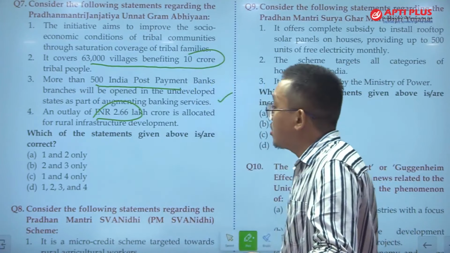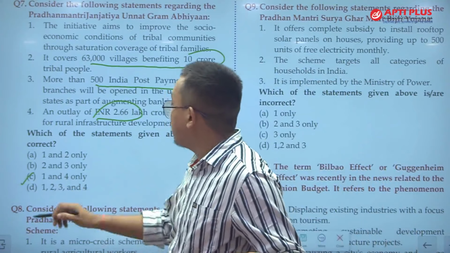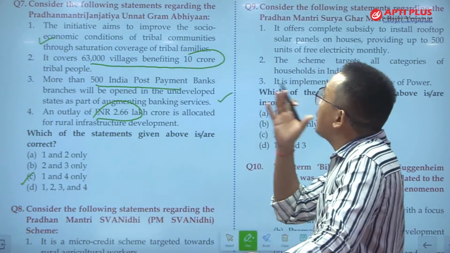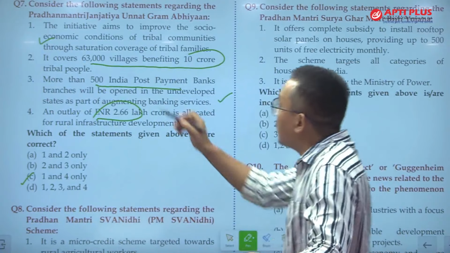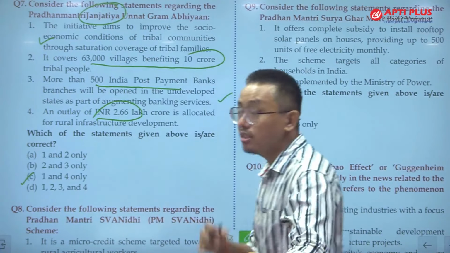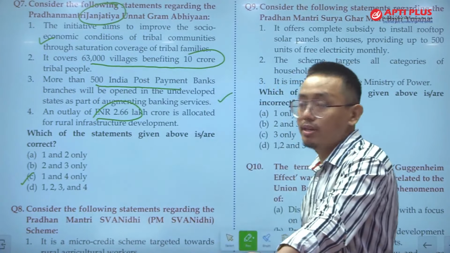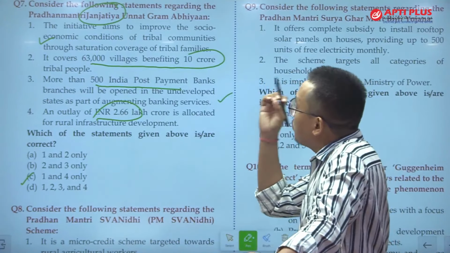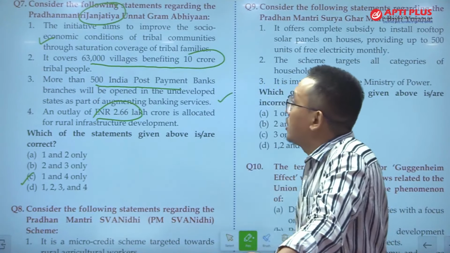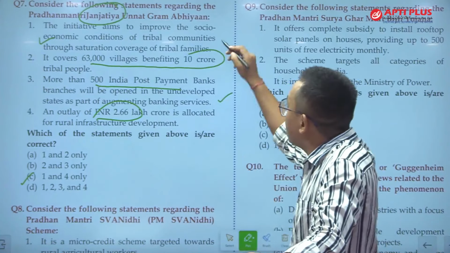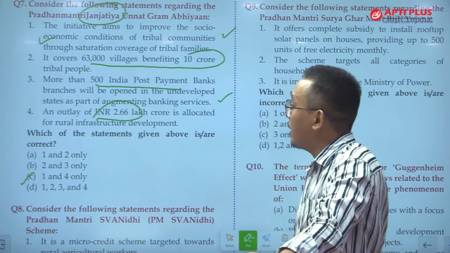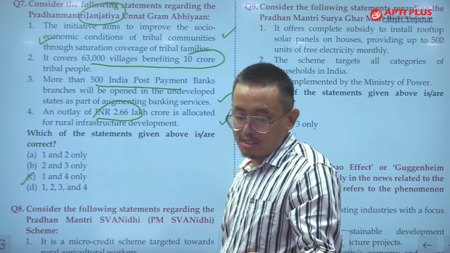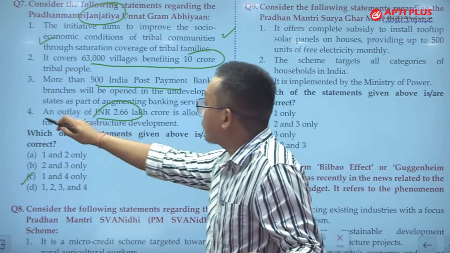And the answer is C, which is 1 and 4 only. So this प्रधानमंत्री जनजातीय उन्नत ग्राम योजना. जनजातीय means it is related to scheduled tribes in India. So this initiative basically aims to improve the socio-economic conditions of the tribal communities. So this is a generic statement. This is again correct. Statement 4, outlay, which is 2.66 lakh. So this is again correct.